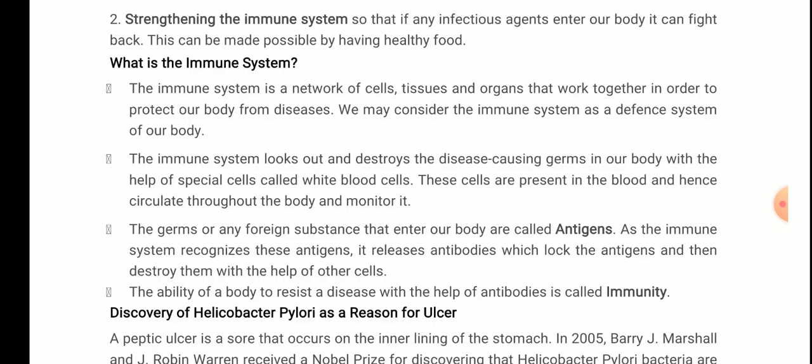Now, the ability of a body to resist a disease with the help of antibodies is called immunity. Resist, you might have heard this word many times. Resistance, we say, the more the resistance, the less the current flow. Resistance is anything opposing. We commonly use this term in physics for current. It is the opposition to the flow of current. So similarly, the ability of the body to resist a disease with the help of antibodies is called immunity.